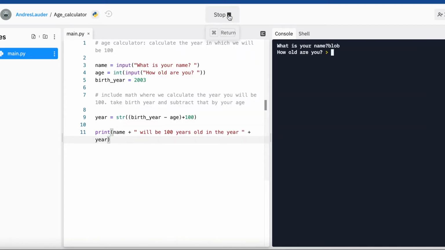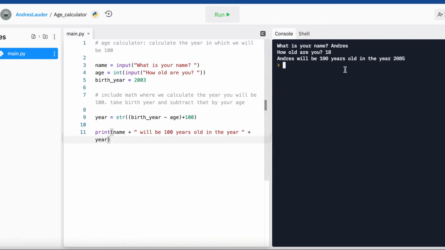Let's see if this works. Cross our fingers. It's my name. How old am I? Wow. 2085? I don't know if I'll live that long. Maybe. That would be cool. But that's our first exercise.